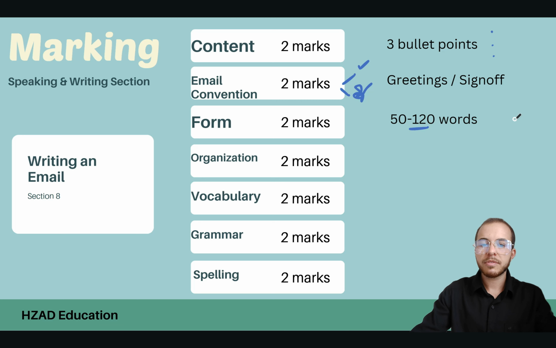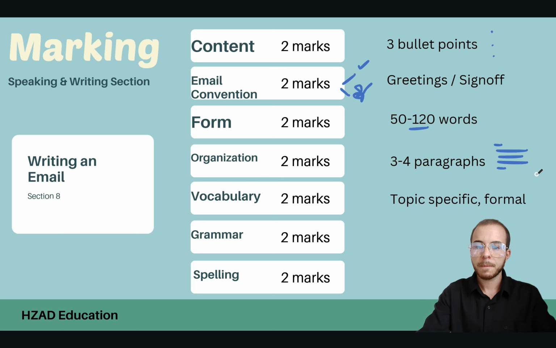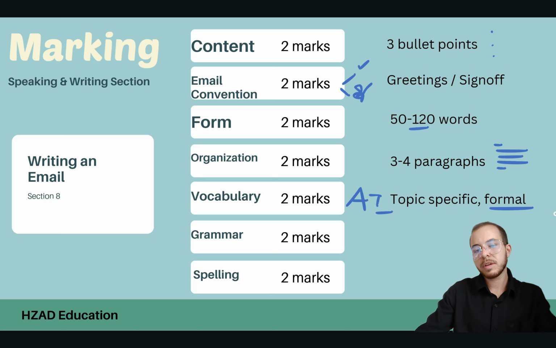Form, we're looking again for 120 words. Organization, you're going to have about 3 to 4 paragraphs. So they might look like this. This is the dear, main point, explanation, request or conclusion, and sign off. Always, always keep true to this organization. Your vocabulary, again, is marked by AI, so we want it to be formal, not semi-formal or informal.